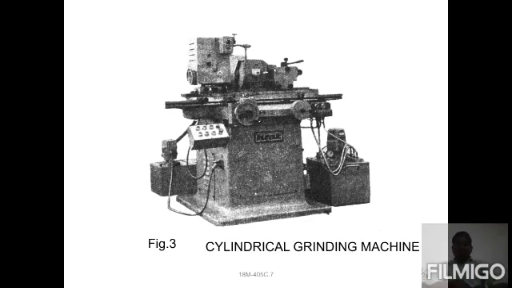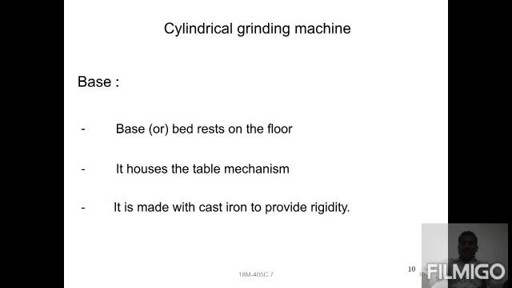We used it in the previous PPT, where we observed this type of grinding machine. It consists of two hand controls, and a table is provided, and next the headstock is also provided. Then the grinding wheel, tailstock, each and everything is provided. It is the oldest one; while studying, the oldest one is also there. Then you can check each and every part.